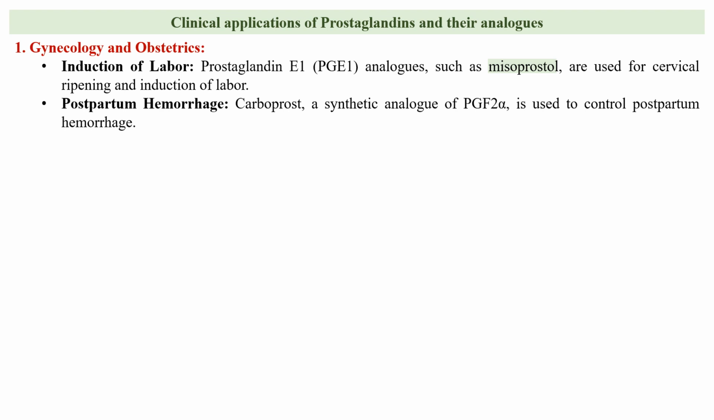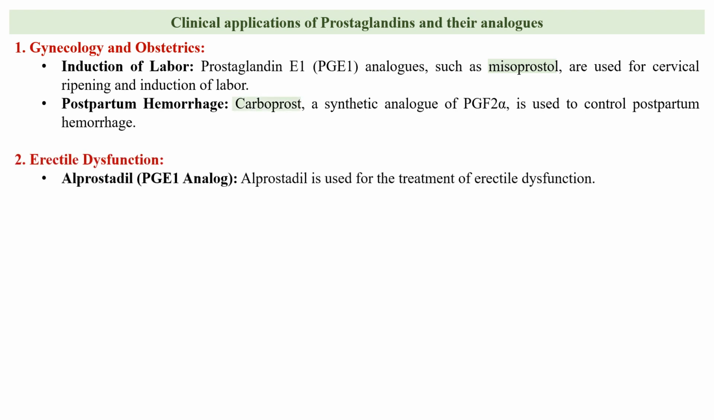Next is erectile dysfunction. Alprostadil is a synthetic analog of prostaglandin E1. It is used in the treatment of erectile dysfunction. It works by dilating the blood vessels in the penis, increasing the blood flow and promoting the erection.